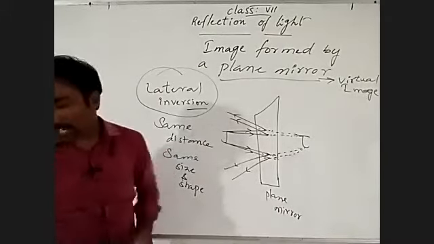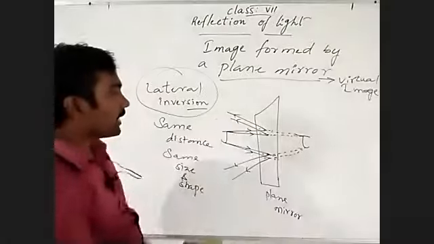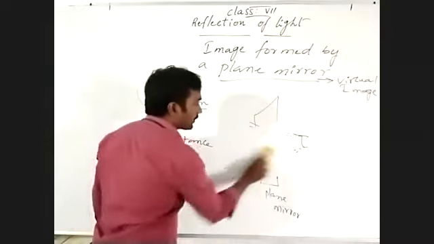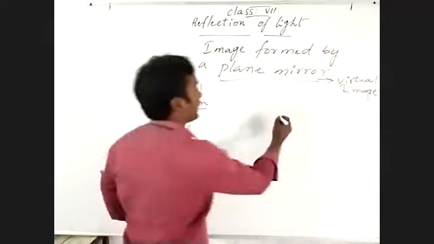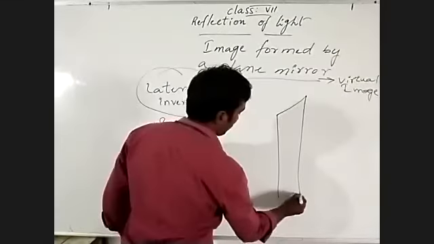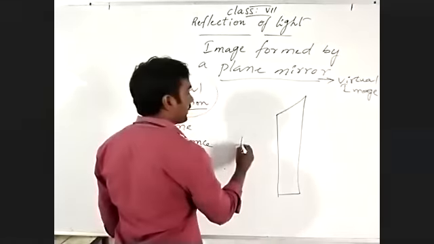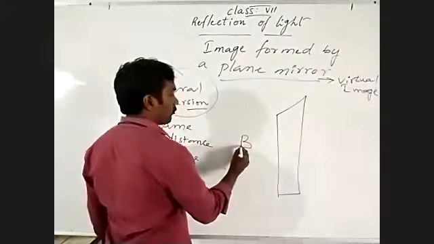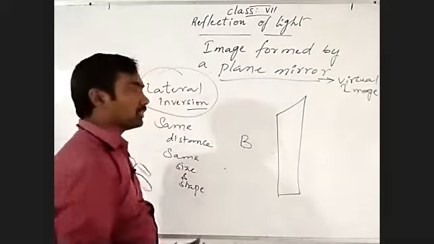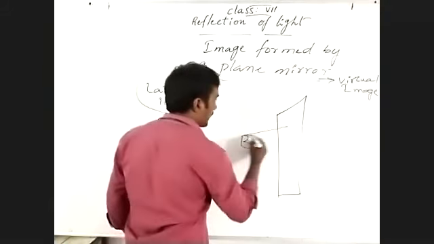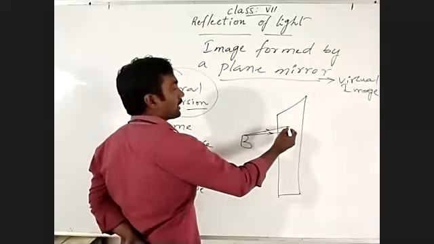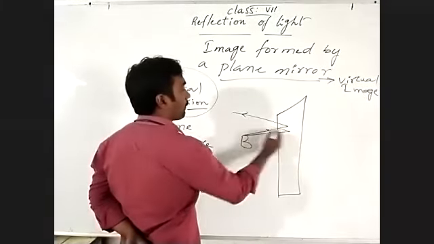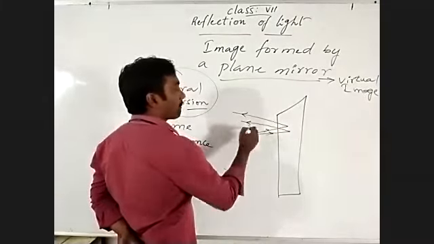To identify the image formed by the plane mirror with another letter, to understand clearly, I'm taking the letter B. Two light rays I'm drawing from the top of the letter B. These are incident light rays, and they bounce back.